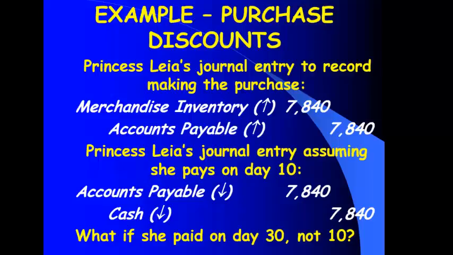What if I pay on day 30, not day 10? We're not going to worry about that. We're not responsible for that. So we're always going to assume that we pay in time to take the discount. So what was different about this in the original time we recorded these? Because the discount was offered, we're going to record the original purchase at the amount we would pay, assuming we take the discount. Then we pay that exact amount when it comes due. My payable goes down, and so does my cash.